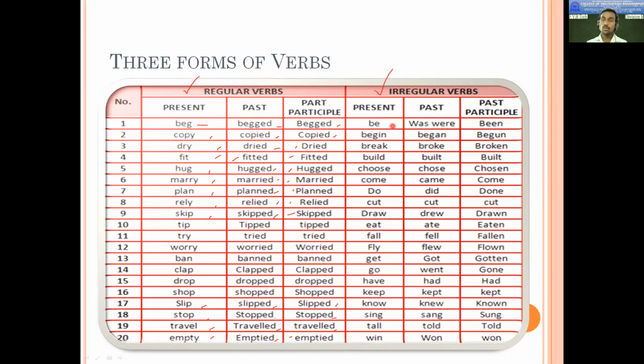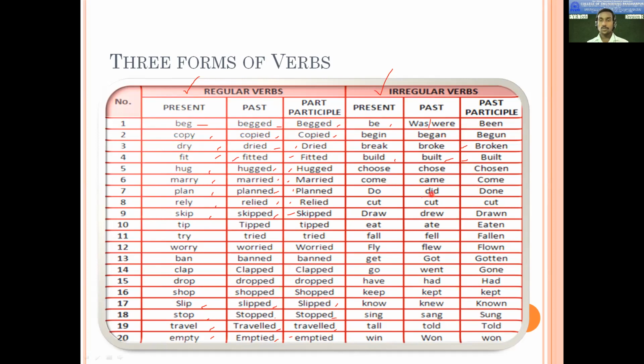From this category, we know be, was, were, been. Begin, began, begun. Break, broke, broken. Build, built, built. Choose, chose, chosen.